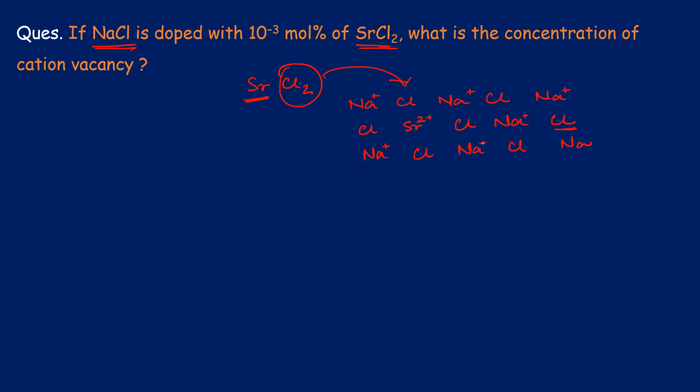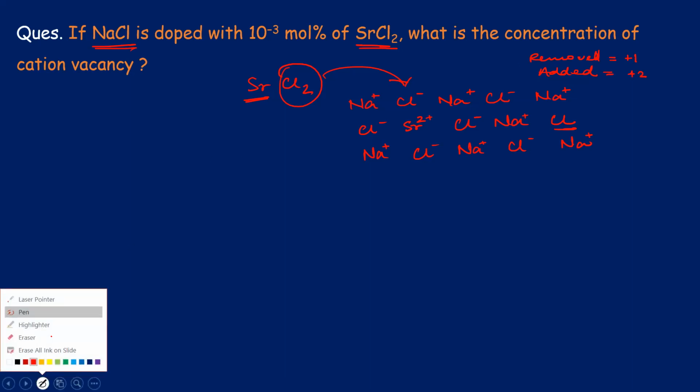Yes or no? Yes, sir. Now this is the difficulty. We removed a +1, and from the charge perspective we added a +2. We added one charge and removed one charge and added a +2 charge. Now this is going to create an instability, right? Electrical instability, yes or no? Yes, sir. Correct?